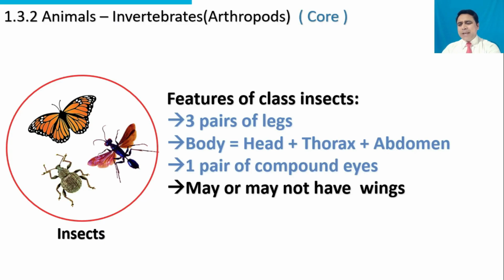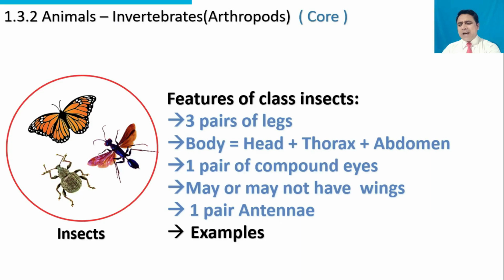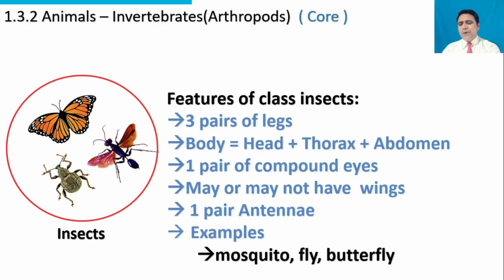They may or may not have wings, one pair of antennae. Examples are mosquito, fly, butterfly.